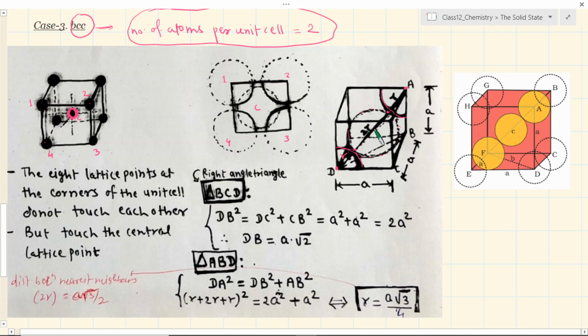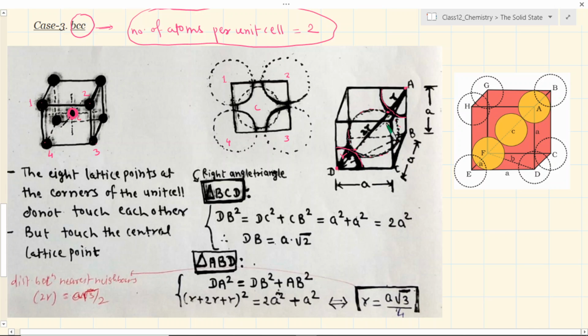Okay. Now if you want to make use of this R, which is known in terms of the diagonal, somehow you should be able to establish the relation between this and the side of the cube and one of the diagonals in the plane. See, this diagonal is across the center of the cube, but this diagonal is on the plane. On the plane we know it is directly related to both arms, right?